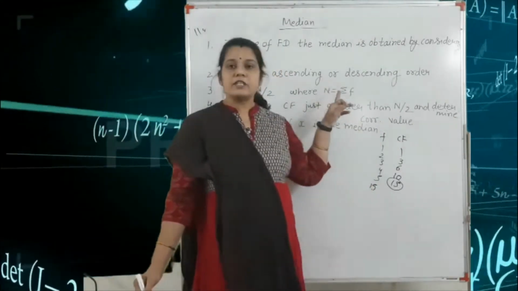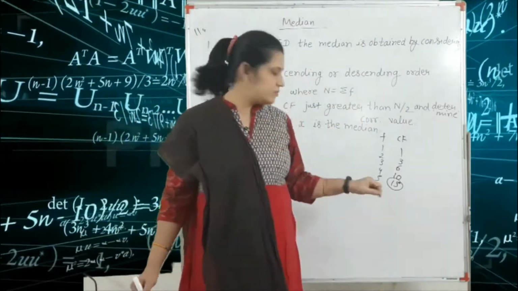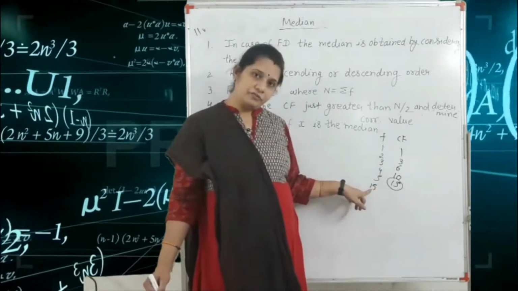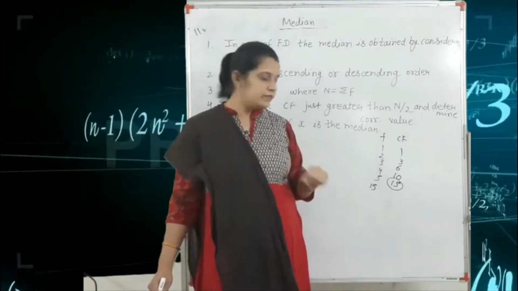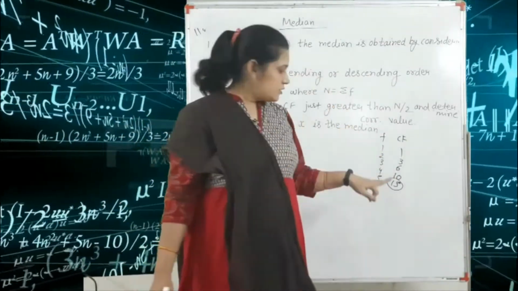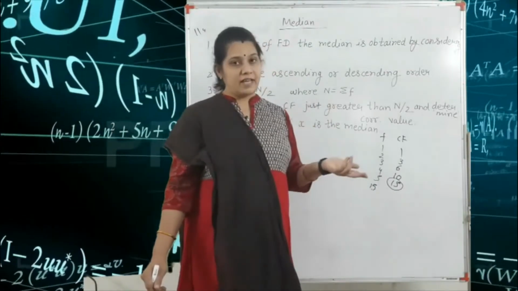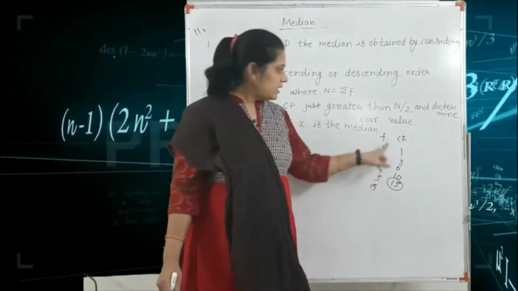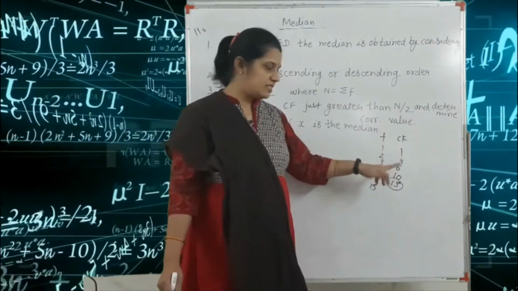So according to this step, we find N by 2. Capital N is equal to 15, so N by 2 is 7.5. Got it? Now we need the value just greater than N by 2 in the CF column. N by 2 is 7.5, and the value just greater than 7.5 in this column is 10.